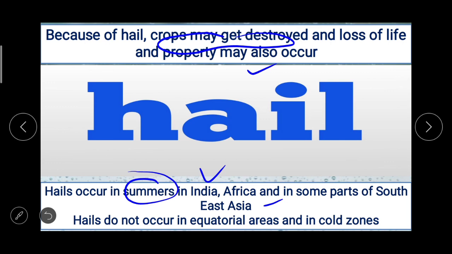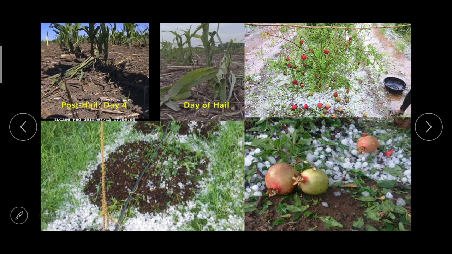Because of the heat, and hails do not occur in cold zones because of lack of upward flow. Now here images you can see how it destroyed crops. Day of hail, then the post hail, day 4. This is how it destroys the crops.